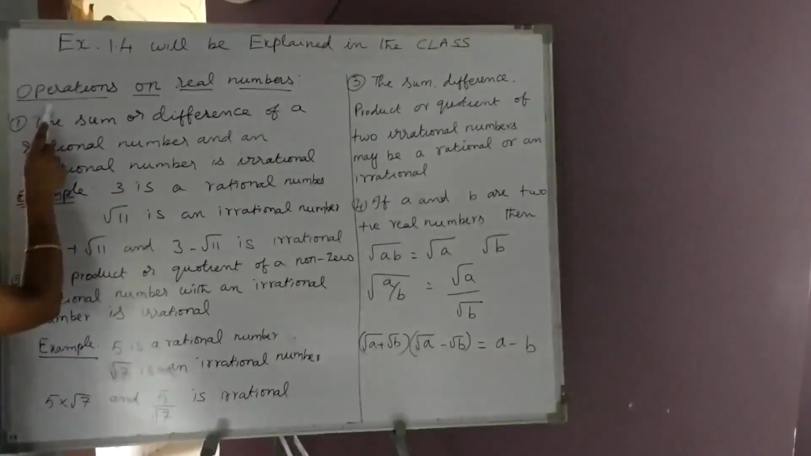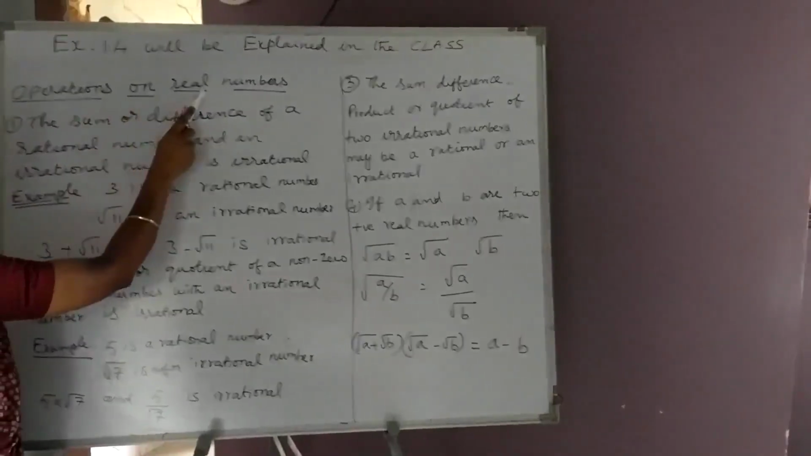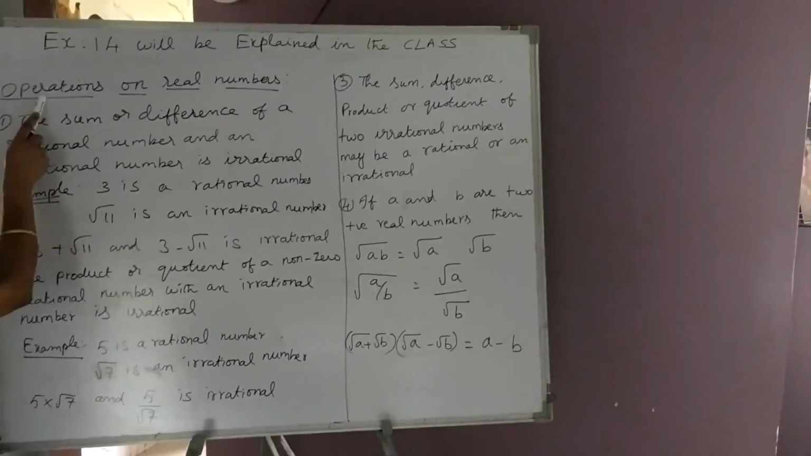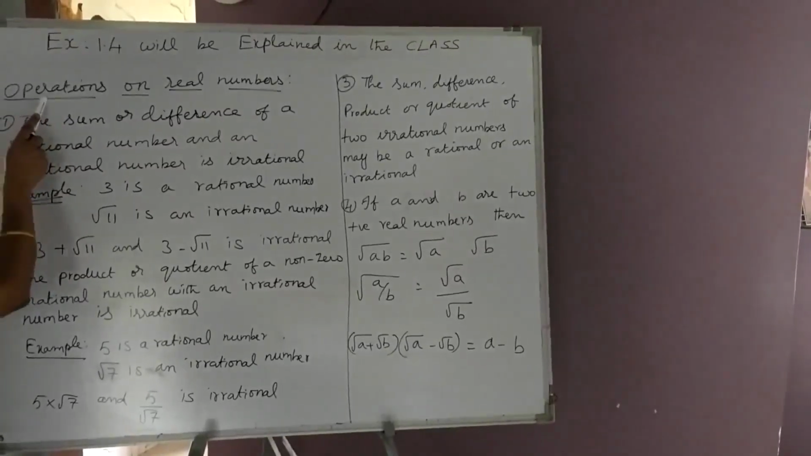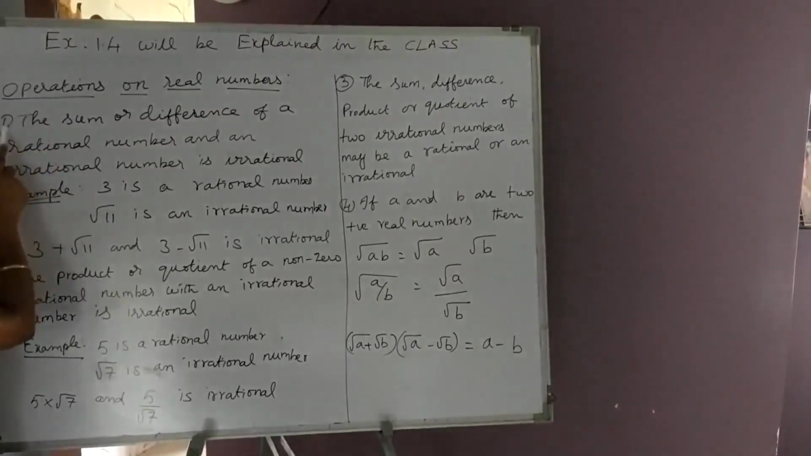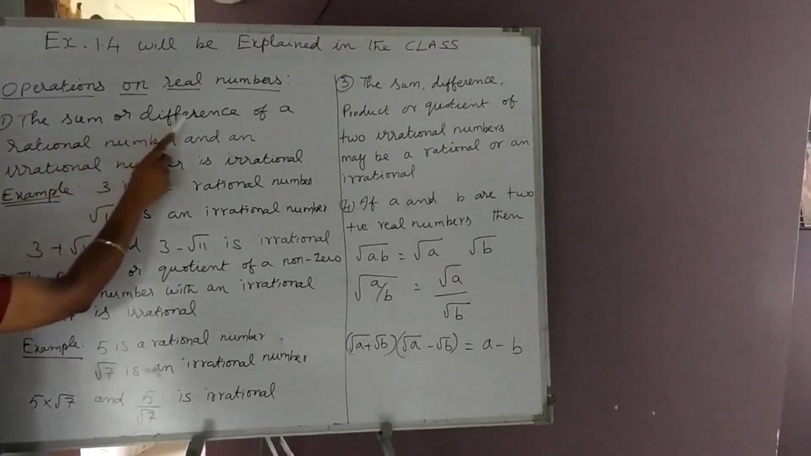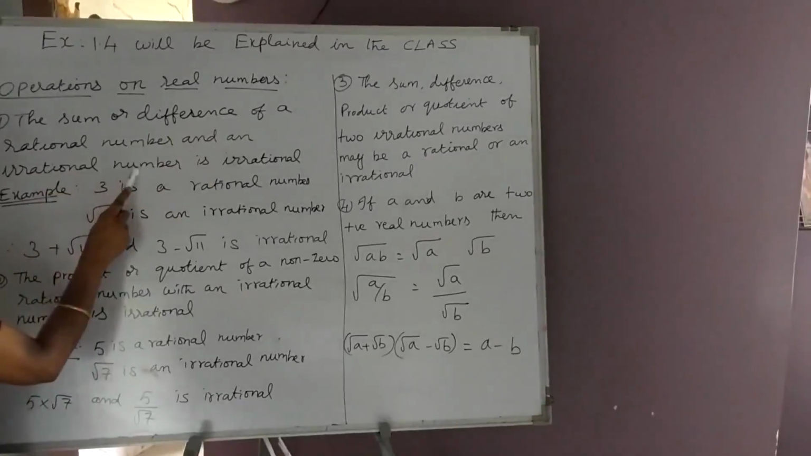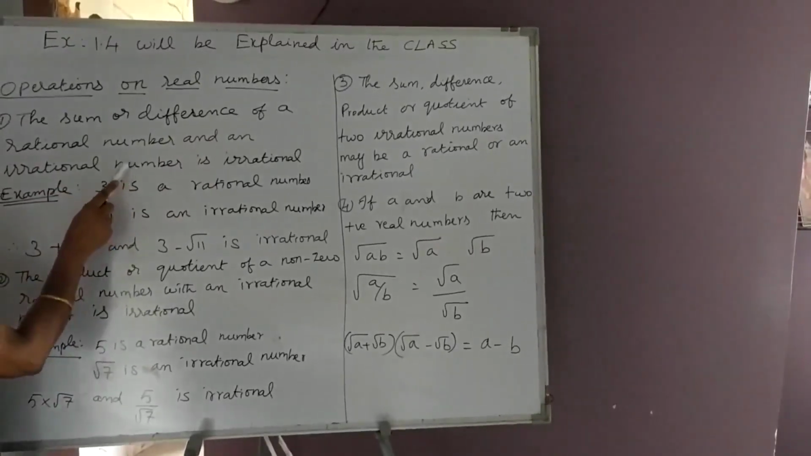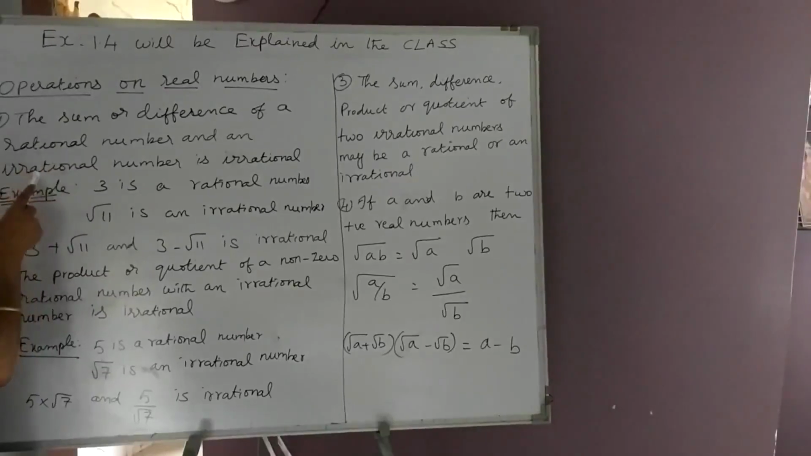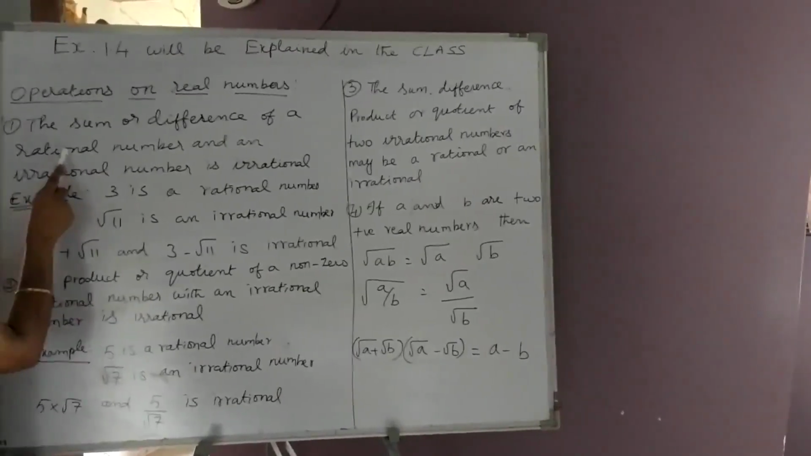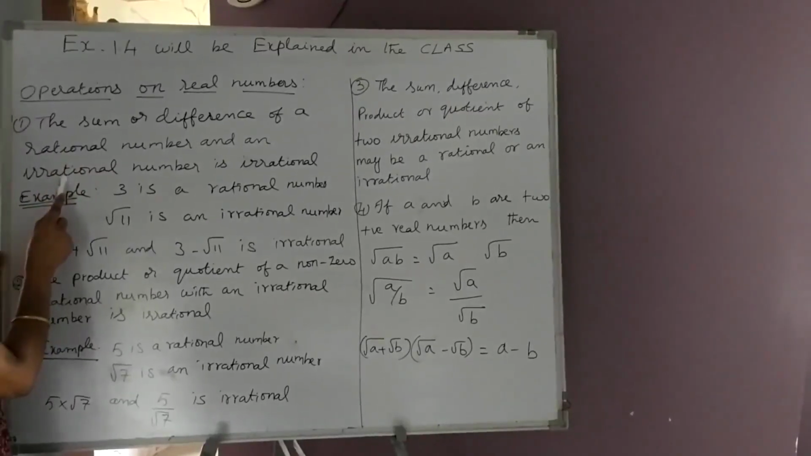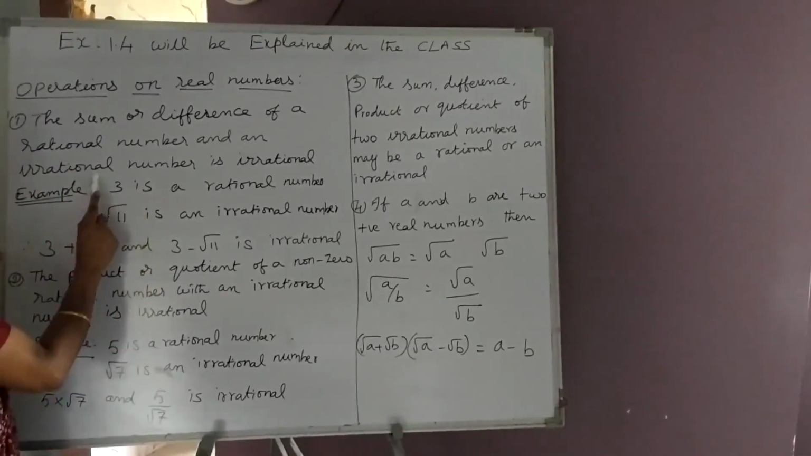Let us learn about operations on real numbers. Operations means what? Addition, subtraction, multiplication and division. These are the four operations. The first point is the sum or difference of a rational number and an irrational number. If you take a rational number and an irrational number and add these two, the result will be an irrational number.